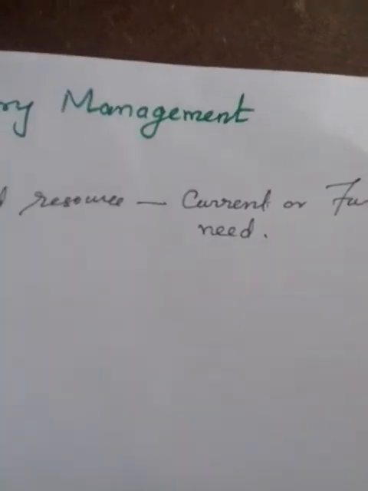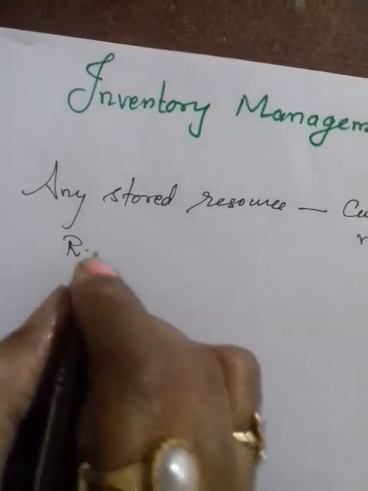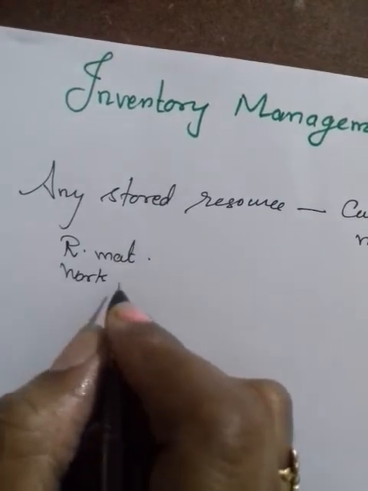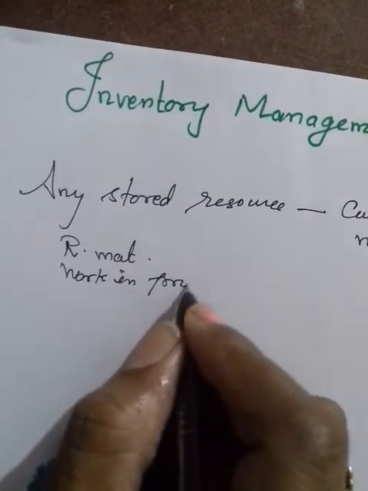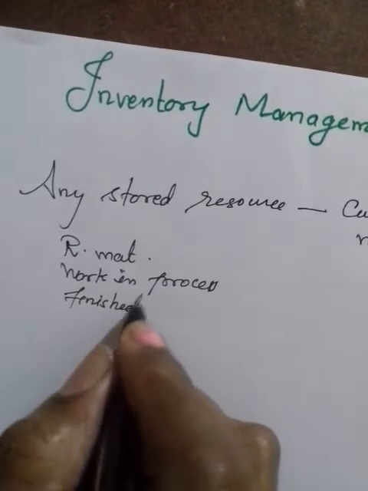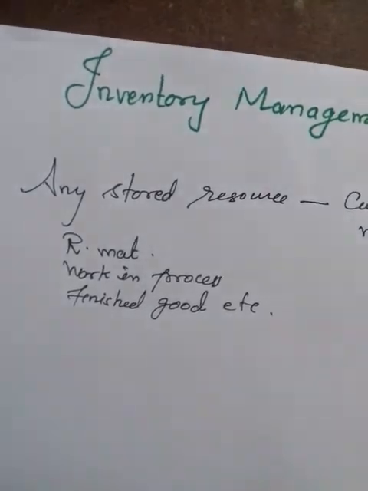Stored resources, in the sense, may be a raw material, or a work in progress, or finished goods. So this is called resources.